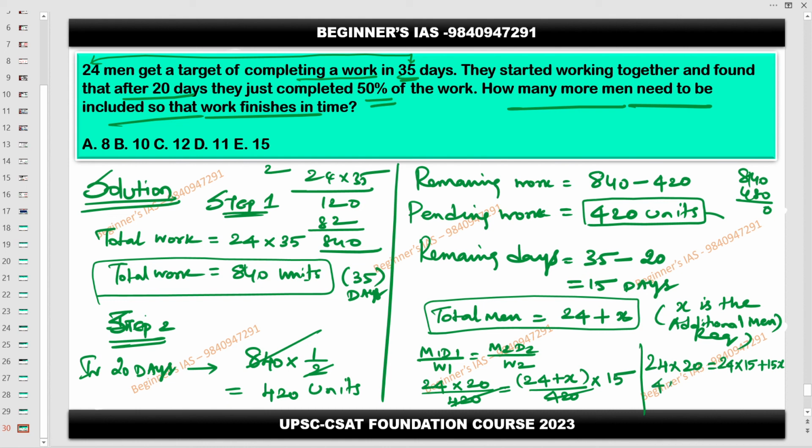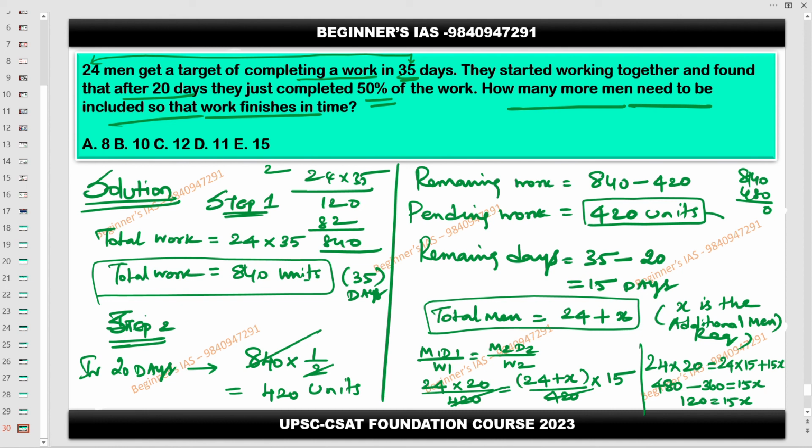So 24 into 20 is 480. Then 24 into 15 is 360. I'm bringing it to the LHS: 480 minus 360 is 120. 120 is equal to 15X. W1 will be 840, no?